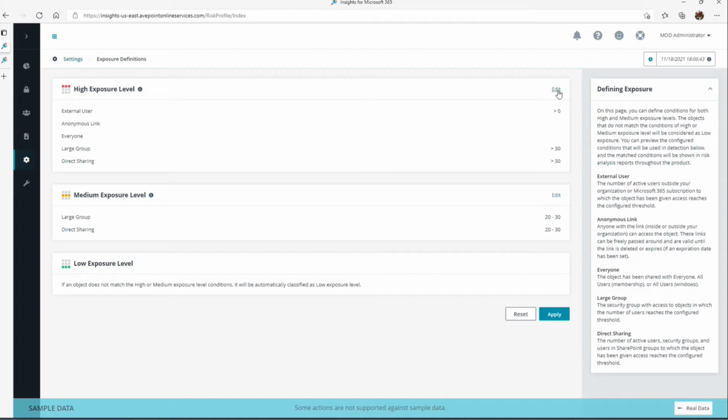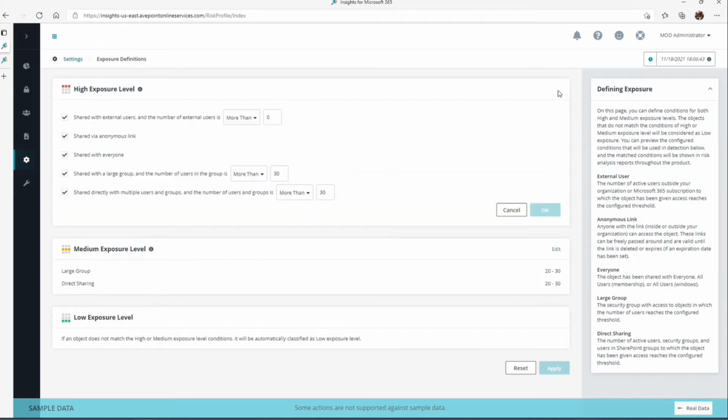So let's take a look at what some of the options are for high exposure, for example. High exposure could be, if I have anything that's shared with an external user, and we have more than one external user, that could be high risk, coupled with something that's shared anonymously, coupled with sharing with the large everyone group.